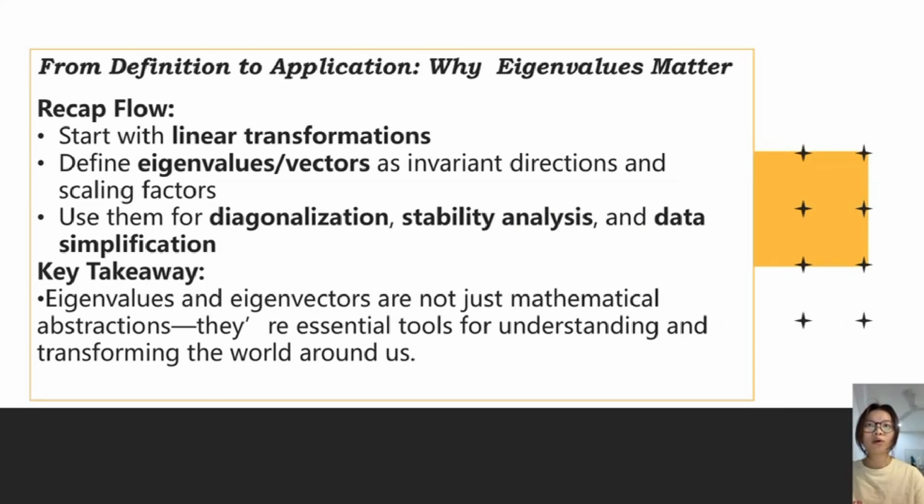Now, let's wrap up with a quick summary of everything we've covered. We began with the idea of linear transformations, which laid the foundation for understanding how vectors behave under matrix operations. From there, we introduced eigenvalues and eigenvectors as special cases, directions that stay unchanged except for a scaling factor. These concepts led us to powerful tools like diagonalization, which simplifies complex matrix computations, and to practical applications such as system stability analysis, principal component analysis for data reduction, and even algorithms like Google's PageRank.